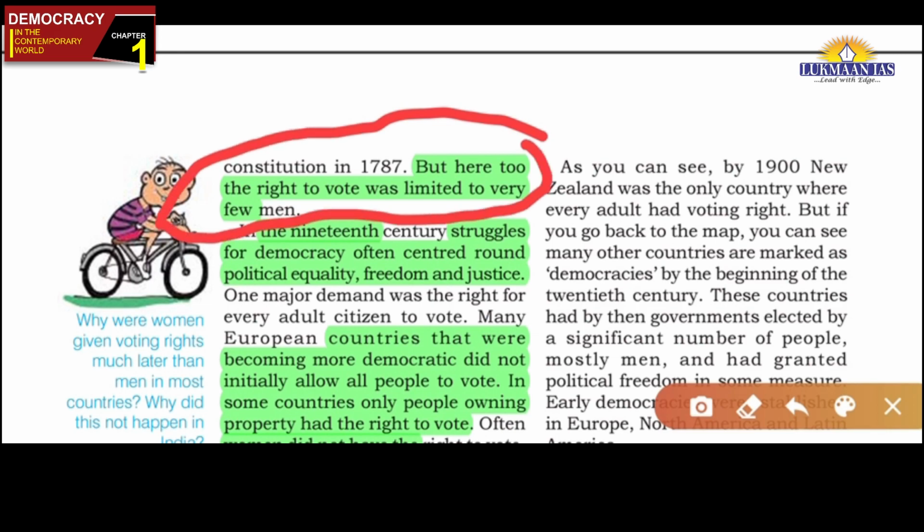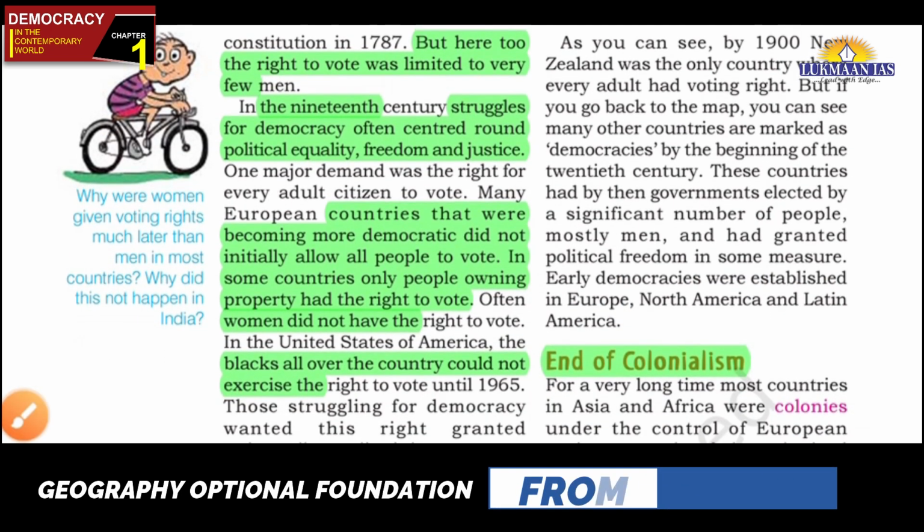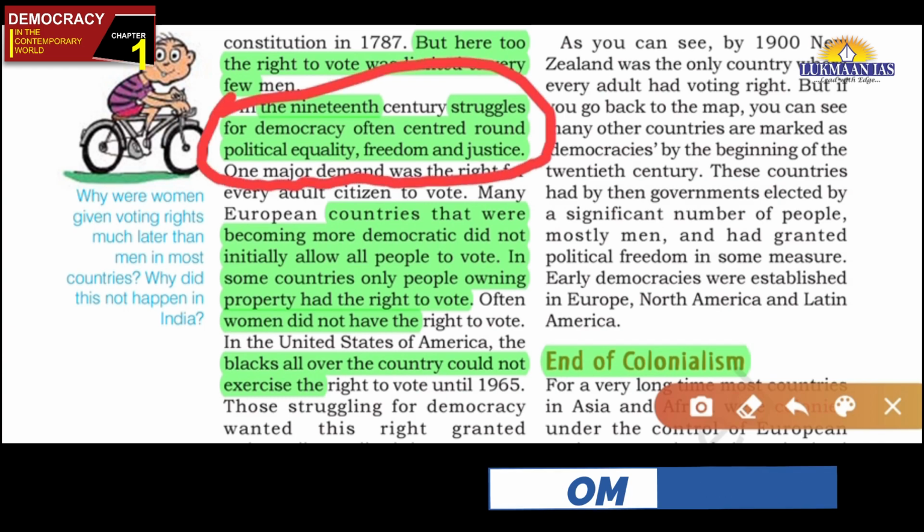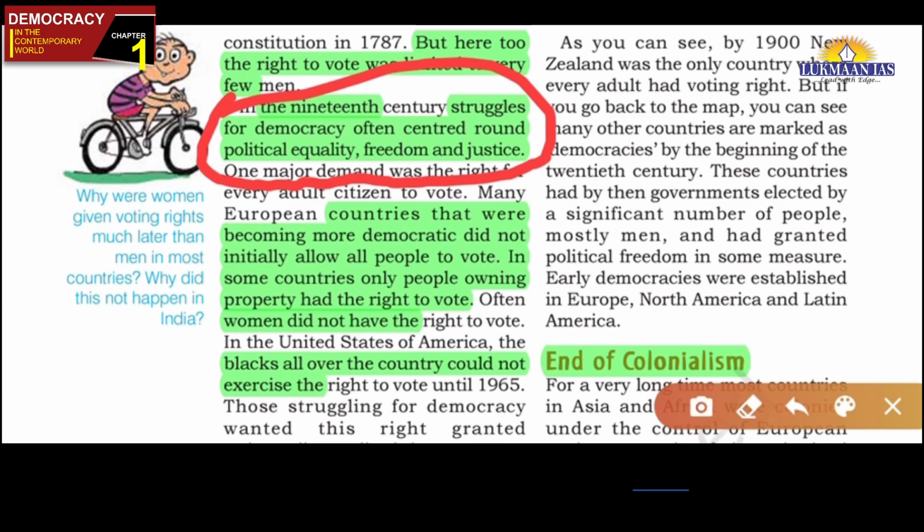But in the 19th century, the struggle for democracy emphasized political equality, freedom, and justice. After these 200 years, when the 19th century came, there was more and more focus for what? For the right to vote for all people. Okay, that is political equality. In fact, friends, political equality means one person, one vote, one value.